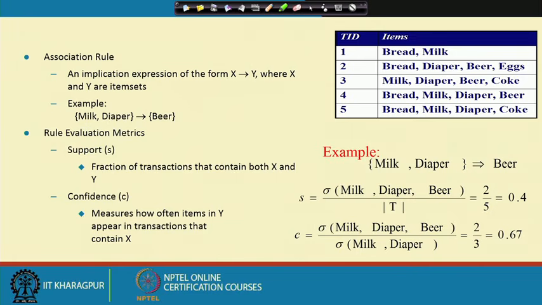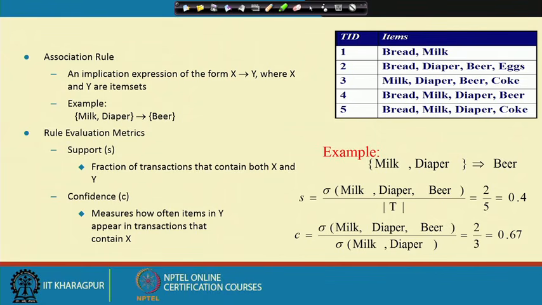So, if I look at this particular rule, milk and diaper associated with beer, let me tell you the steps. First I calculate the support of that rule. I take both the left hand side and right hand side, count how many times they appear out of total transactions. Then I calculate the confidence.